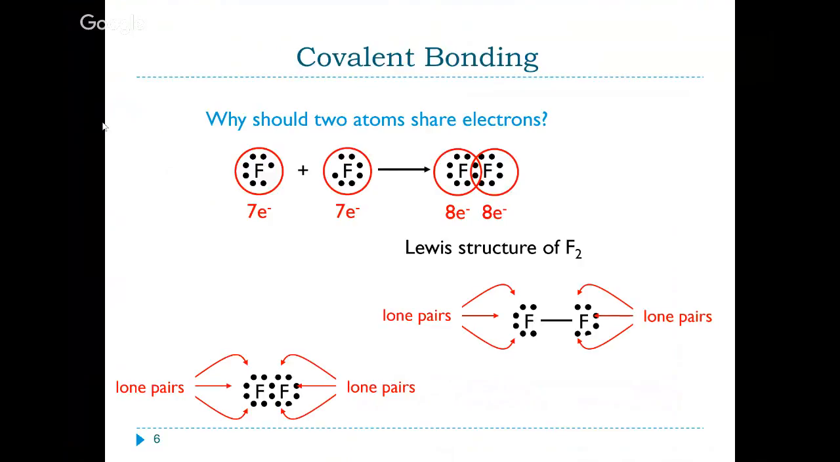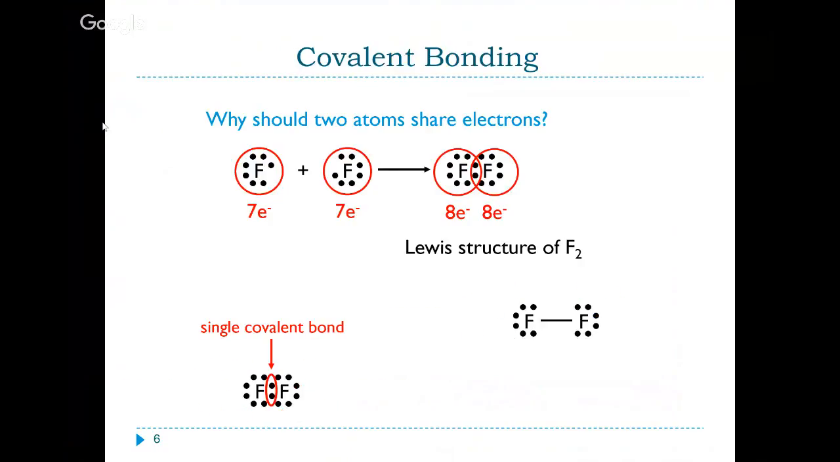So in looking at a Lewis structure, we can identify bonding pairs versus lone pairs. And so your lone pairs of electrons are the ones that are not participating in a bond. So each fluorine has 3 lone pairs of electrons. And there is a single bond between the fluorine atoms.